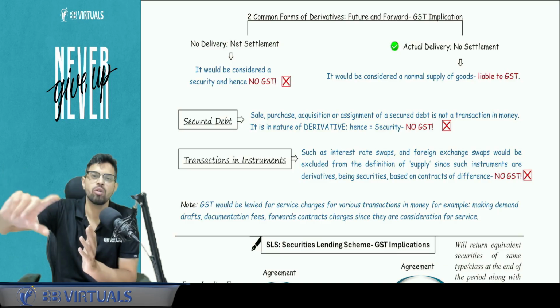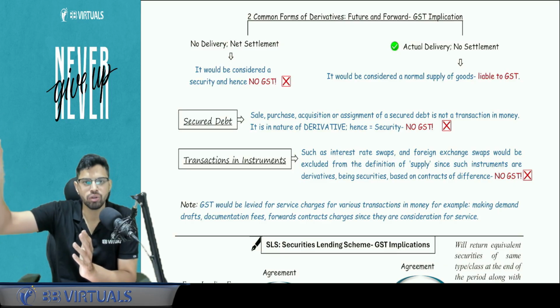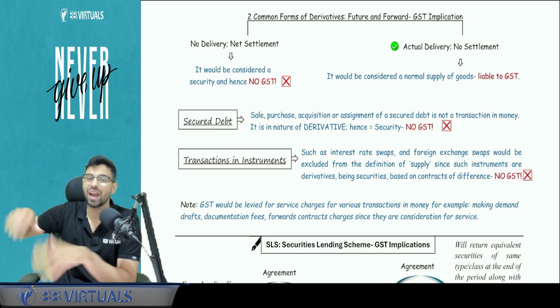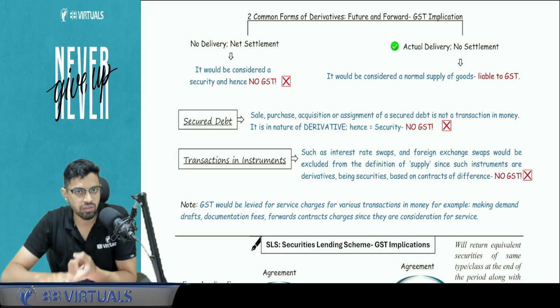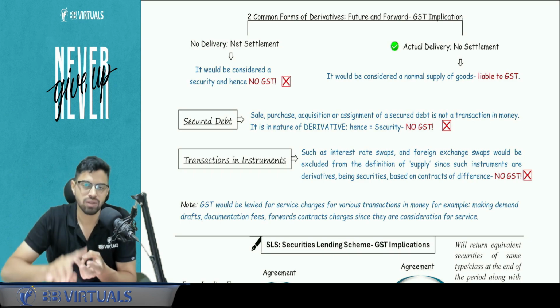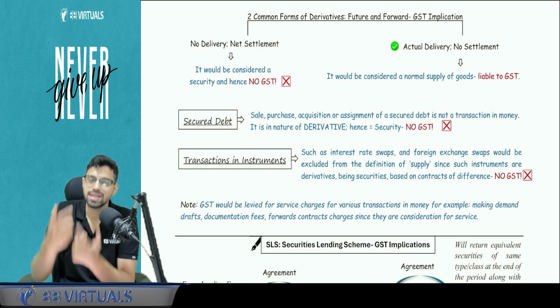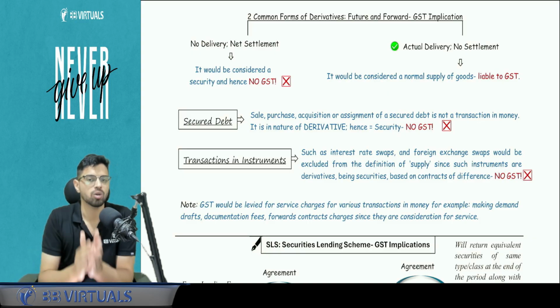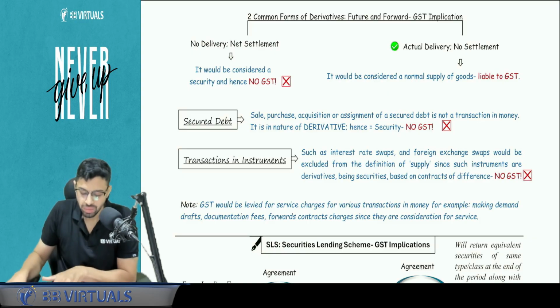Net settlement means whoever is winning that bet, you pay the amount of the difference. And actual delivery means whatever commodity was involved, you are actually delivering it. So if actual delivery happens, this will be considered a normal supply of goods and GST will be applicable. But if you go under net settlement, it will retain the nature of securities and there will be no GST because securities are not in the scope of GST.